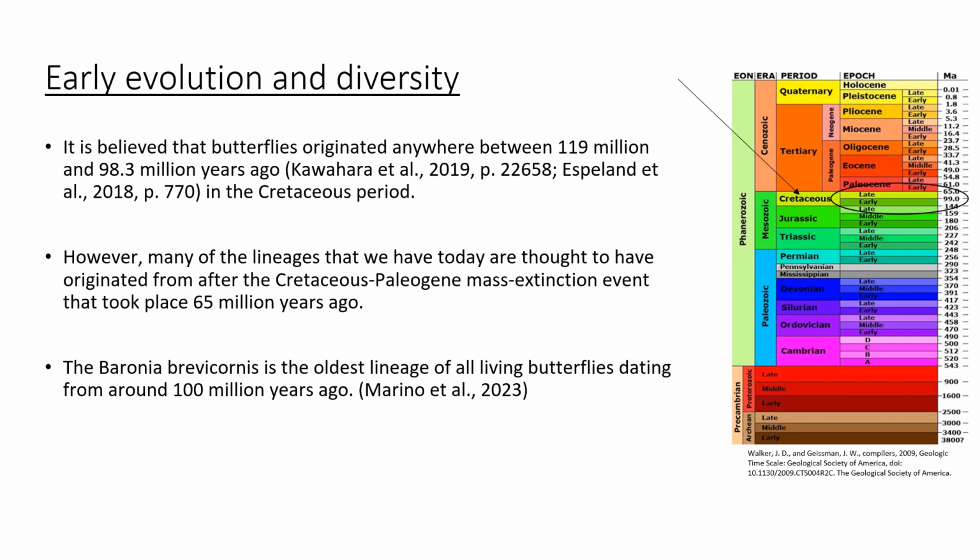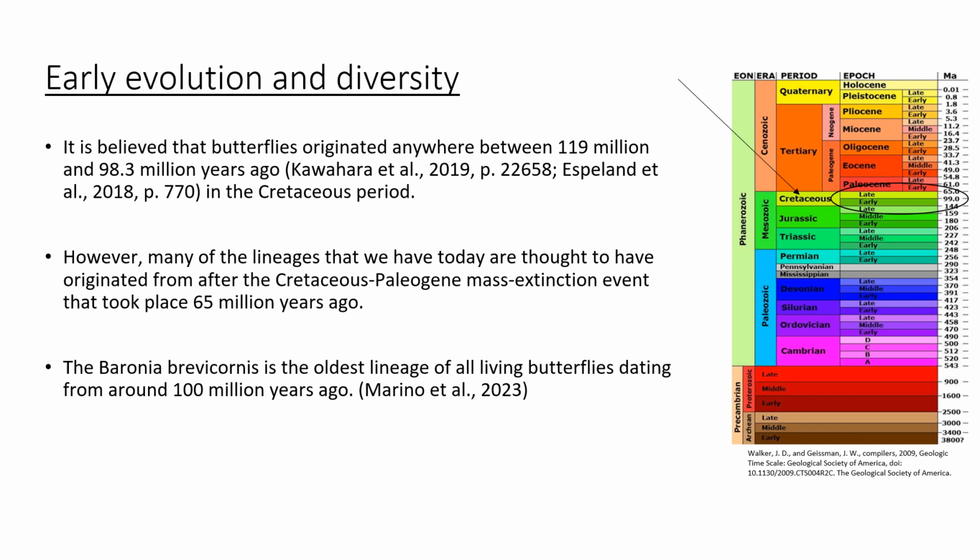It is believed that butterflies originated anywhere between 119 million and 98.3 million years ago in the Cretaceous period, which dates from around 144 to 65 million years ago. However, many of the diverse butterfly lineages that we have today are thought to have originated after the Cretaceous-Paleogene mass extinction event that took place 65 million years ago. That was the likely cause of the extinction of many butterfly lineages. This event was one of the largest mass extinctions in the past 500 million years and coincided with an asteroid impact in Chicxulub, Mexico, which was concluded to have caused said mass extinction event.